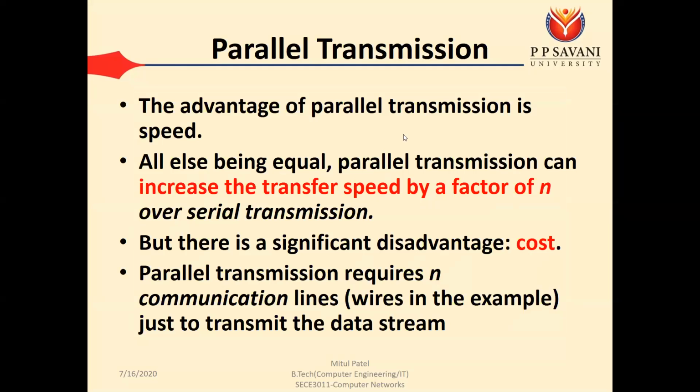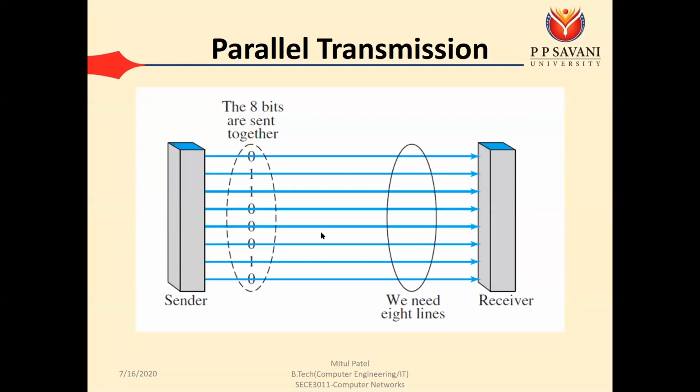The advantage of parallel transmission is speed. All else being equal, parallel transmission can increase the transfer speed by a factor of n over serial transmission. You will see that in case of serial transmission, we are sending 1 bit at a time. Here at a time we are sending 8 bits, so compared to serial, we can say that our speed is increased 8 times.